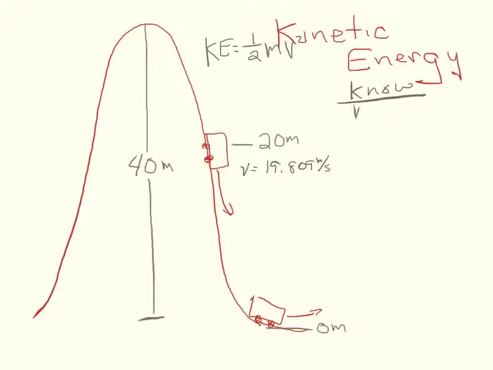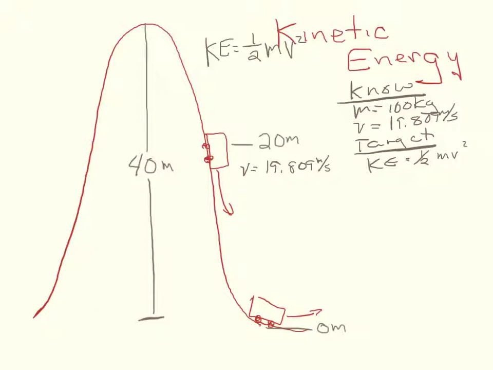We know the mass of our cart is still equal to 100 kilograms. We know the velocity of our cart is equal to 19.809 meters per second. So, our target is our kinetic energy, which is equal to 1/2 mass times velocity squared.